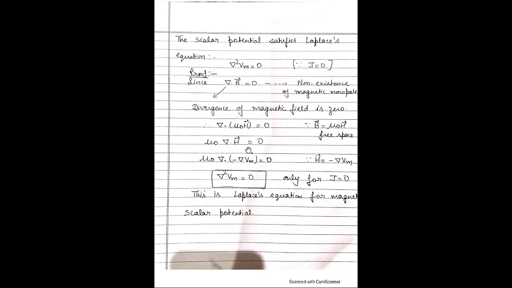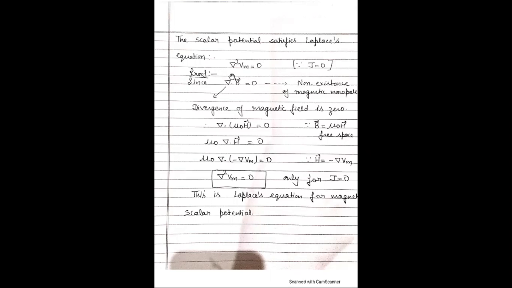The scalar potential satisfies Laplace equation, as in the electrostatic field, where electrostatic potential V follows the Laplace equation. This is the Laplace equation: del square Vm is equal to 0 because J is equal to 0. As in electrostatics, del square V is equal to 0, because the charge density rho is equal to 0.